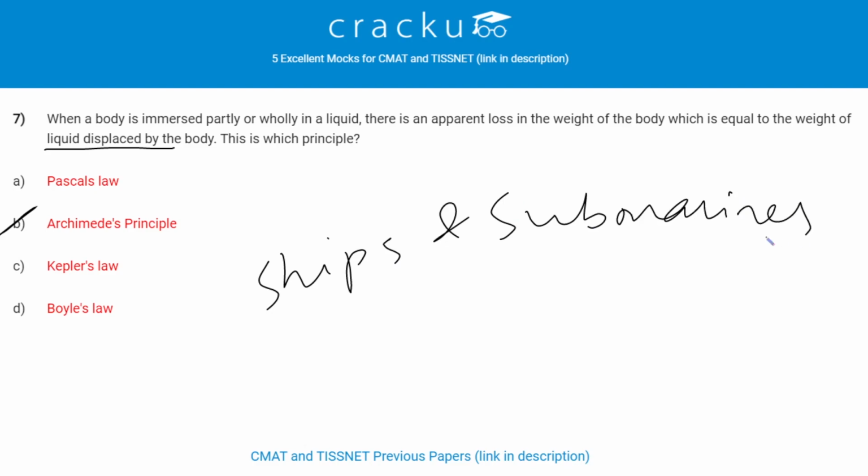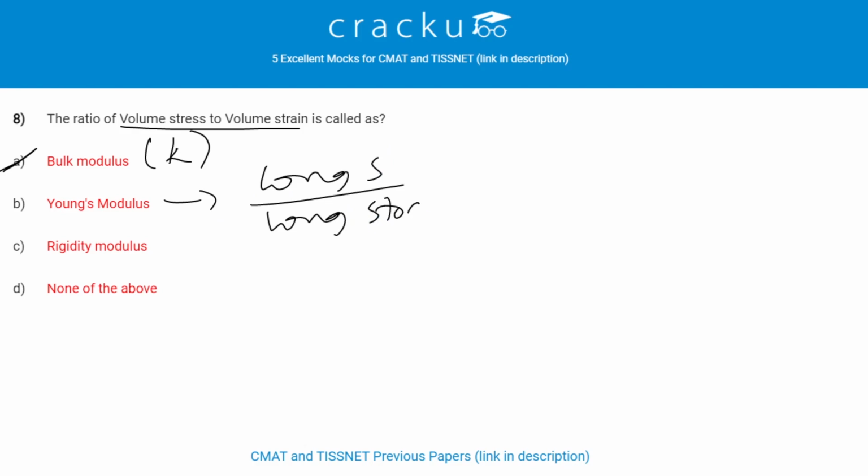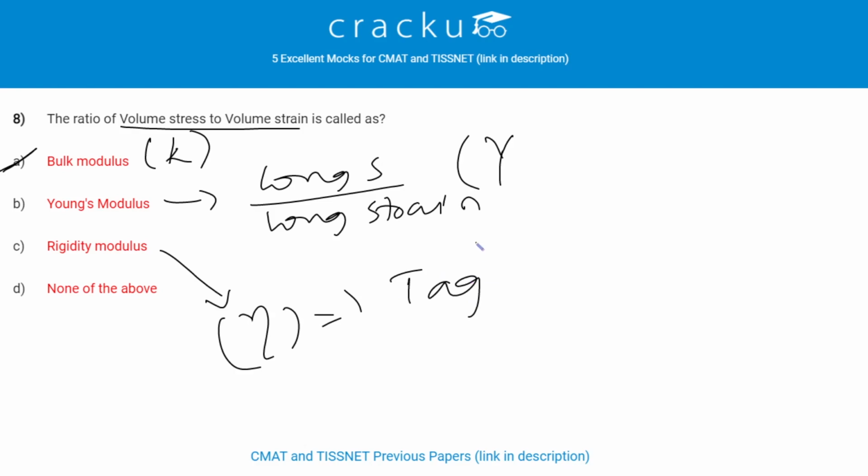Next question. The ratio of volume stress to volume strain is called as. The ratio of volume stress to volume strain is called bulk modulus. It is indicated with the symbol K. Young's modulus is the ratio of longitudinal stress to longitudinal strain. It is indicated with Y. Rigidity modulus is indicated with this symbol. It is the ratio of tangential stress to shear strain.